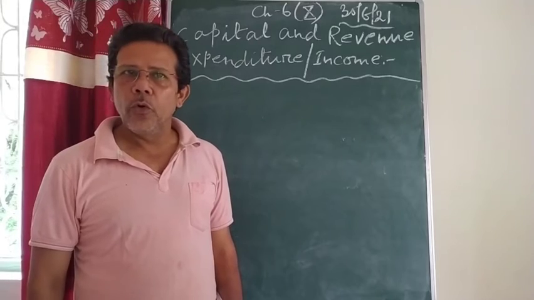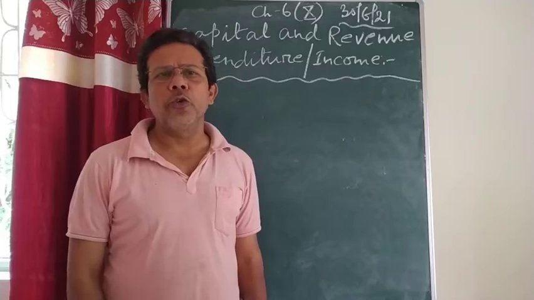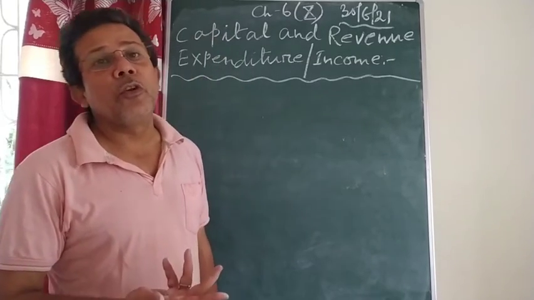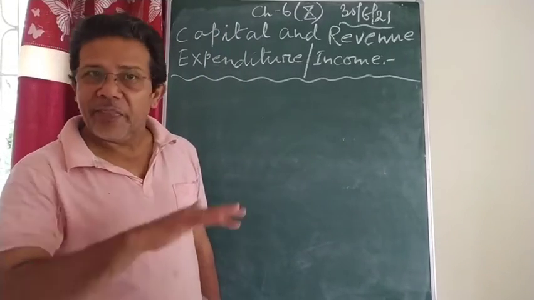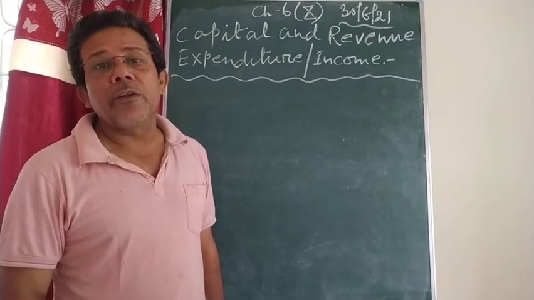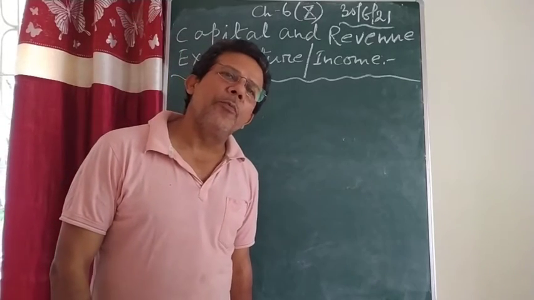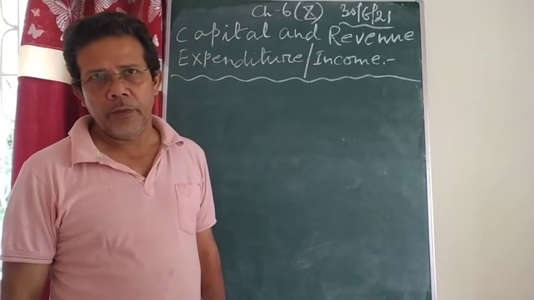There I told you, if you know the meaning and the features of these two things, you will easily be able to differentiate them. And then I discussed a few examples of capital expenditure and a few examples of revenue expenditure.